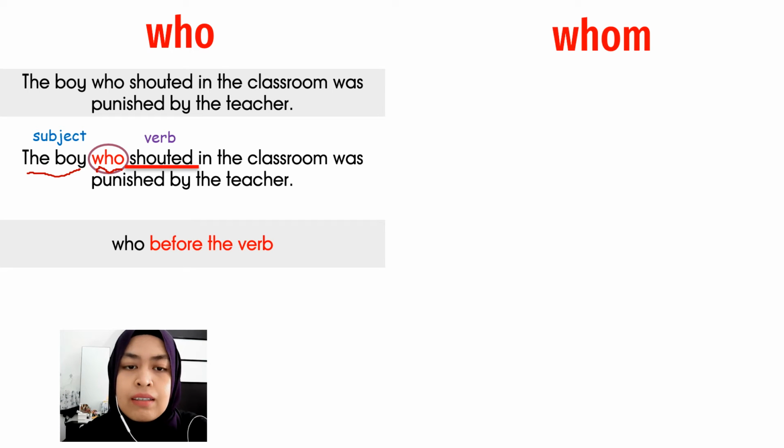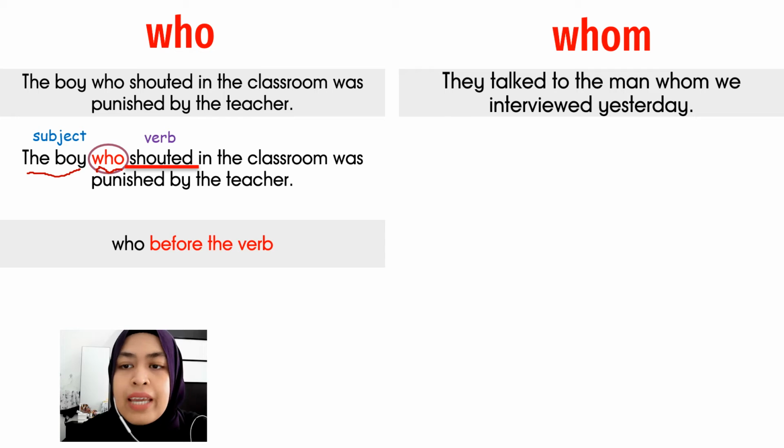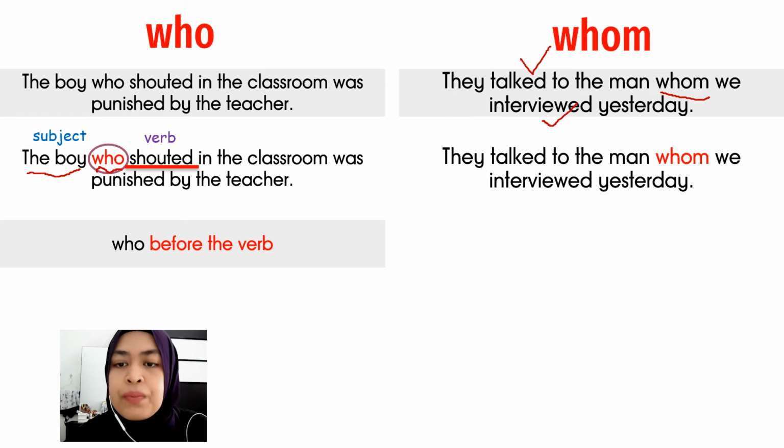Okay, next, for whom. They talked to the man whom we interviewed yesterday. As you can see in the sentence, kita ada dua verb, talked and also interviewed. They is the subject.